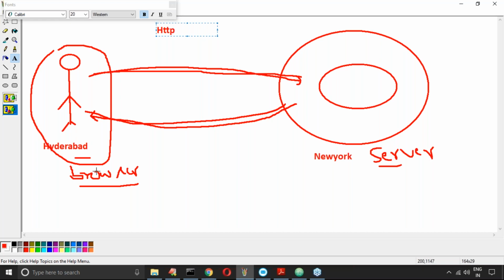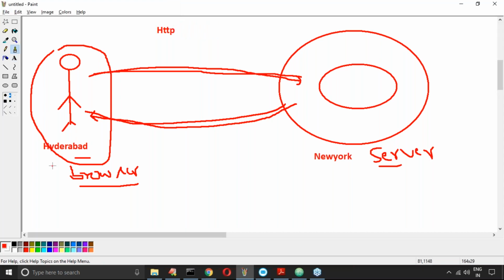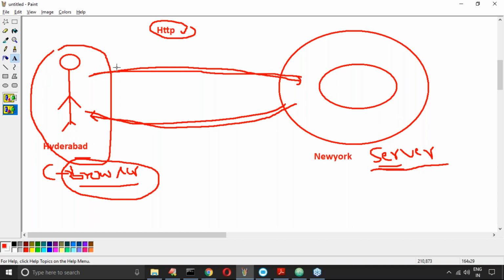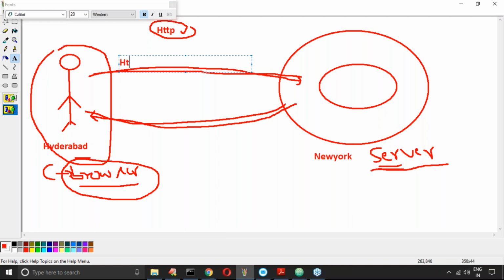Here the client is the end user, or of course our browser, which represents the client. Client and server should understand some common language, then only will communication happen. Over the web, that common language is HTTP. The server tells the browser, I will understand you, but make sure you provide the request as an HTTP request.